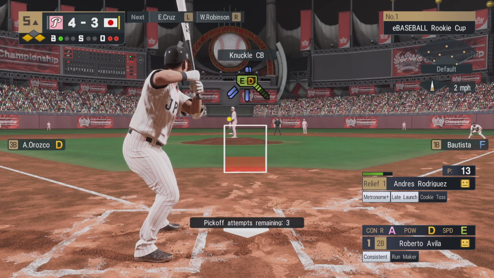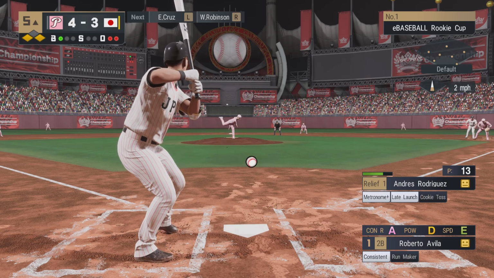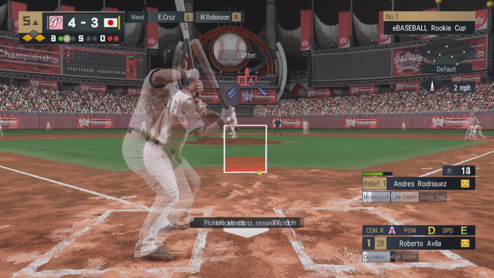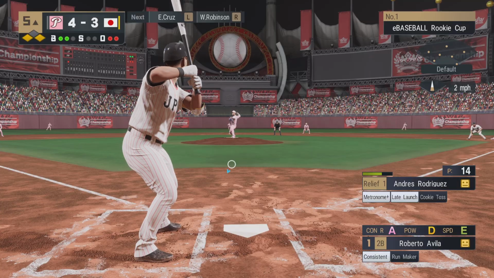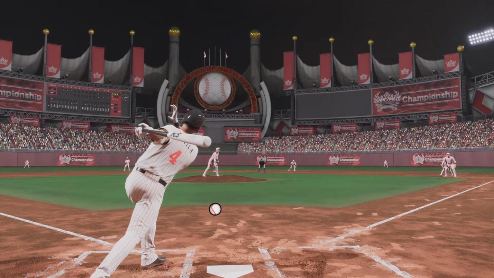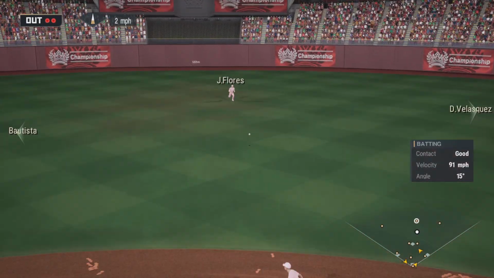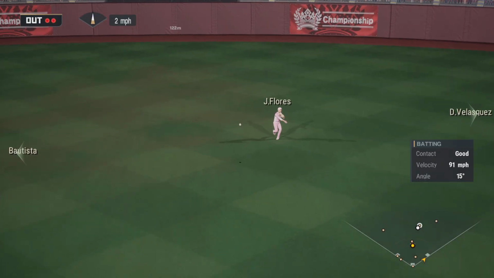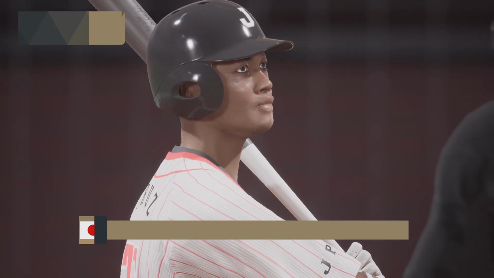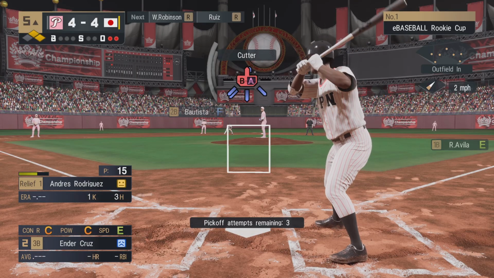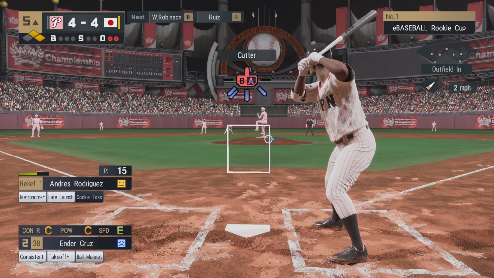So it's a ball to start things off. Looks on for a ball. This one's in the air. Bounces toward center. And the run scores from third. Now at the plate, Ender Cruz. They still find themselves in a pressure situation here.